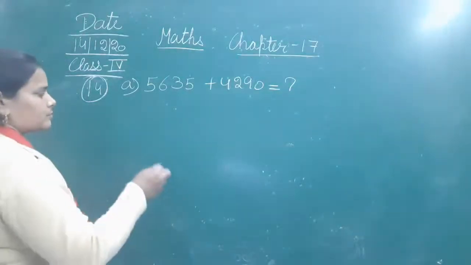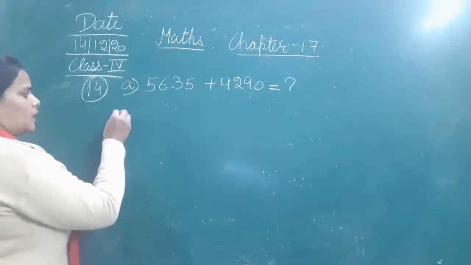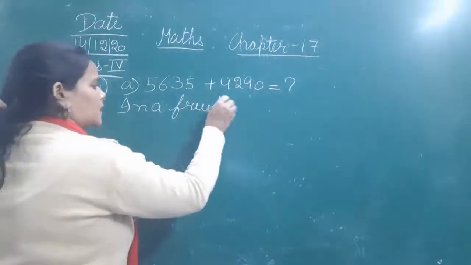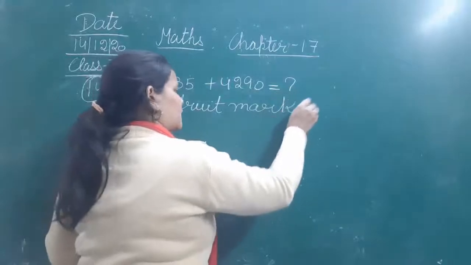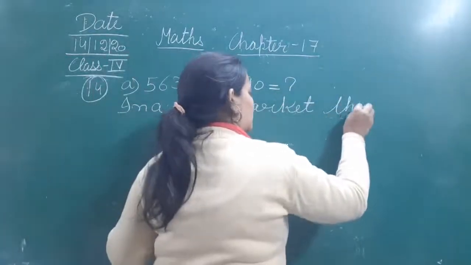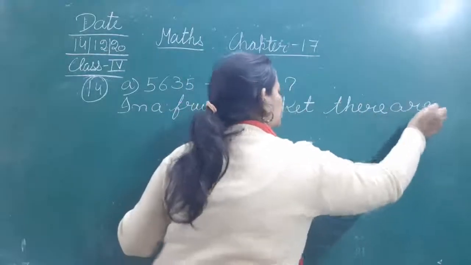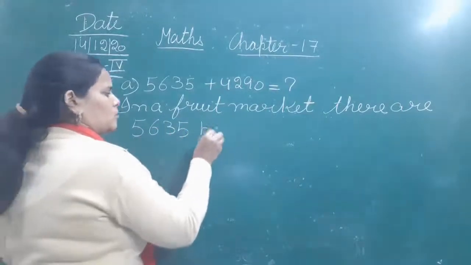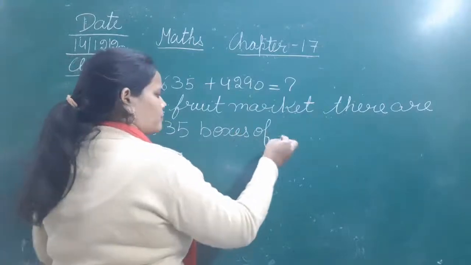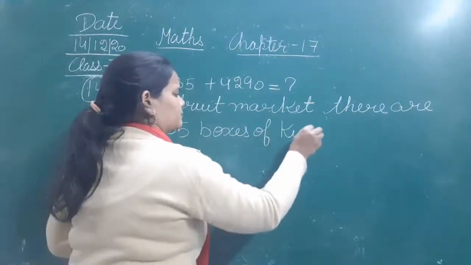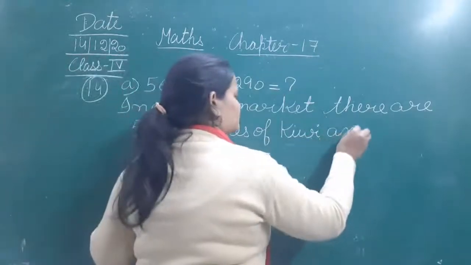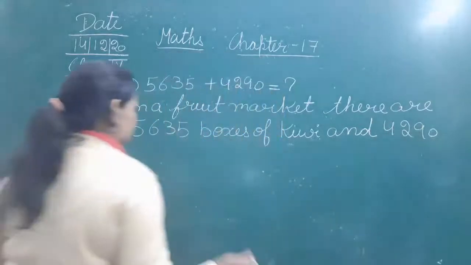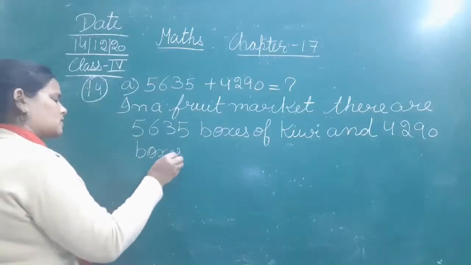So let's say, in a fruit market, there are 5,635 boxes of kiwi and 4,290 boxes of oranges.